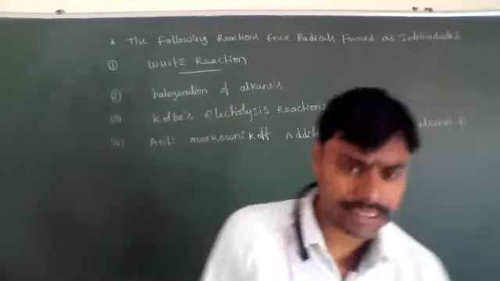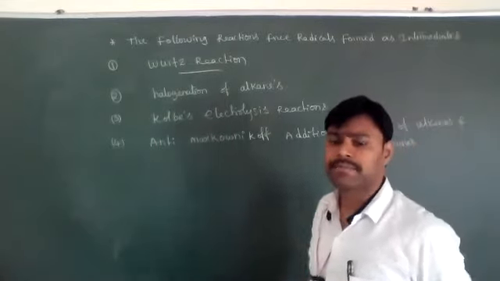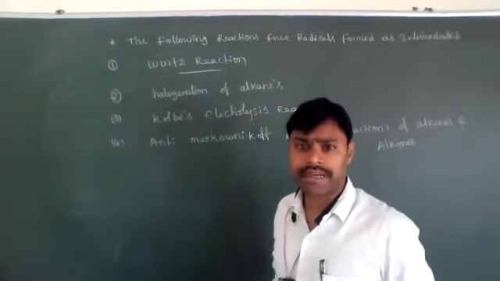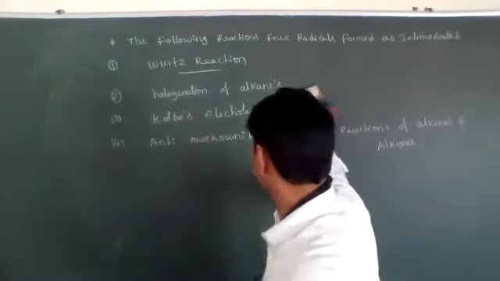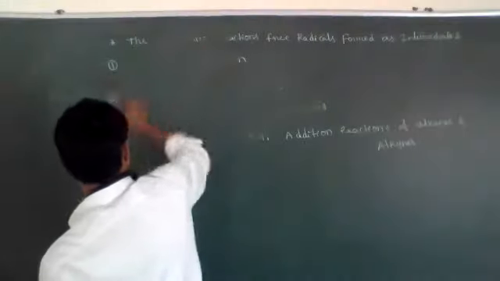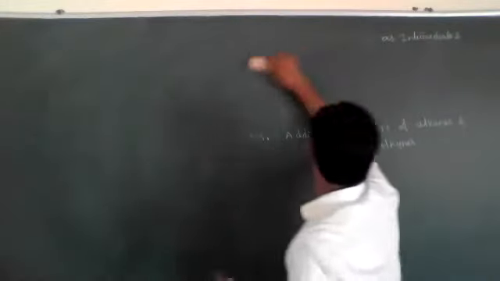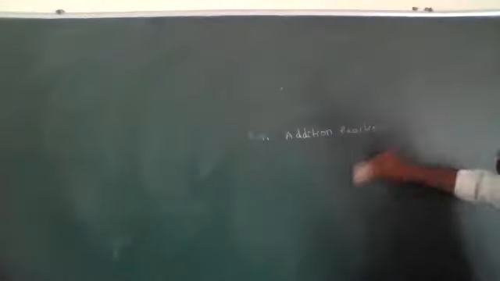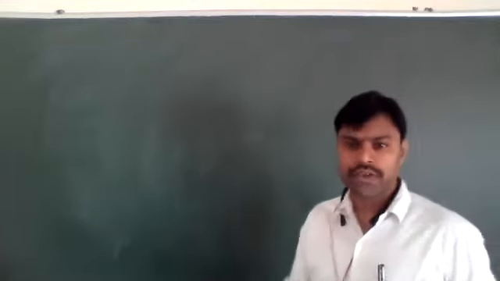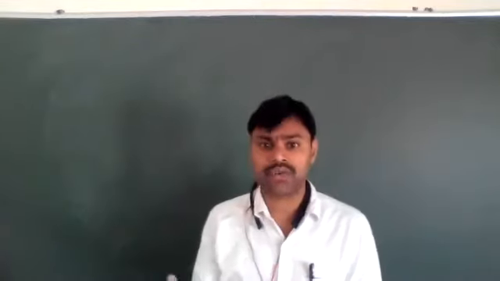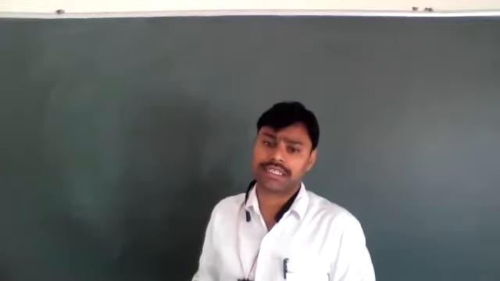Next, the second important reaction intermediate is carbocations. Carbocation, we know very well, dear students. Cation means what? Positive charge.